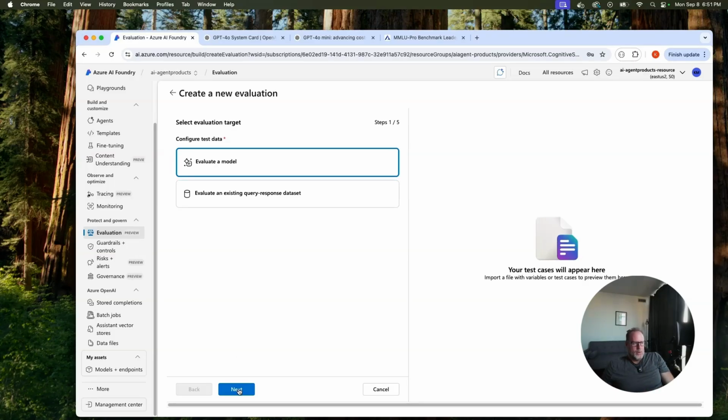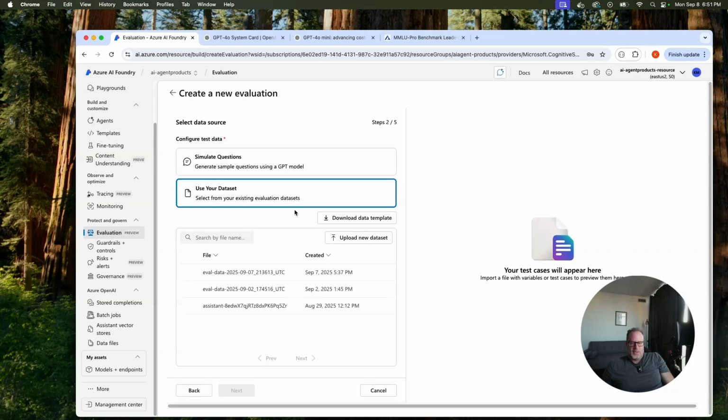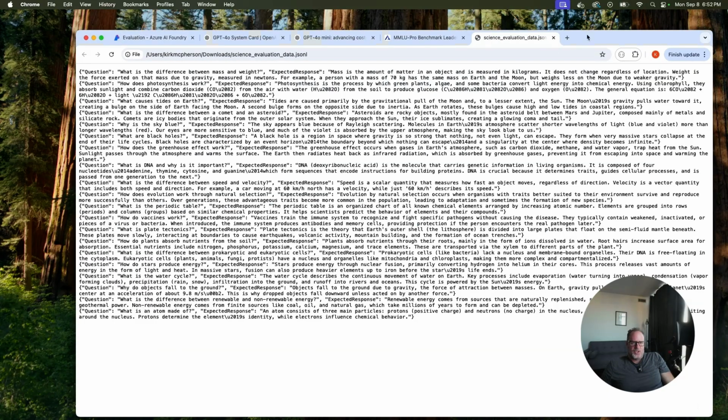So let's just pick the model. As I said, we're going to use a data set. I already created a data set, as I mentioned. This will probably be given to you by a domain expert. Just give me a second to load this up. So I have a set of questions and answers.